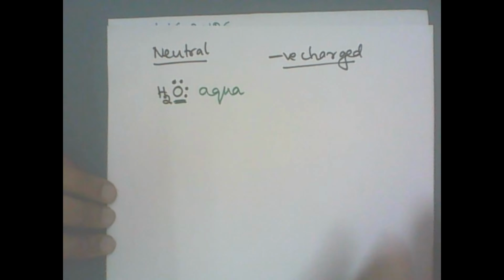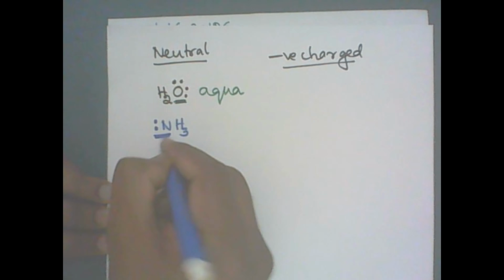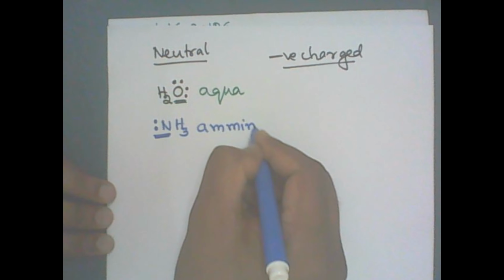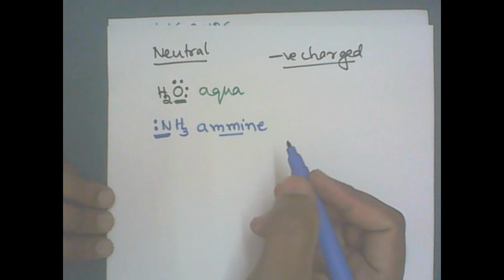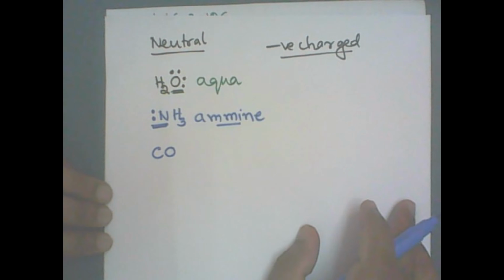Let me take ammonia, NH3. Nitrogen contains a lone pair. Nitrogen is the donor atom, and the name given for this is amine. Remember, double M, amine. Then CO, carbon monoxide.